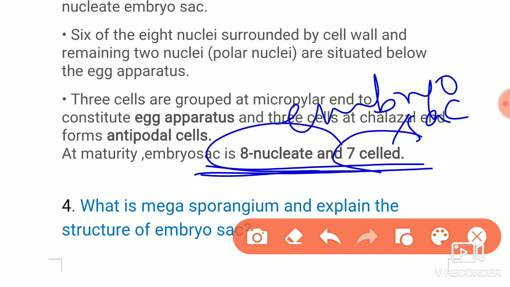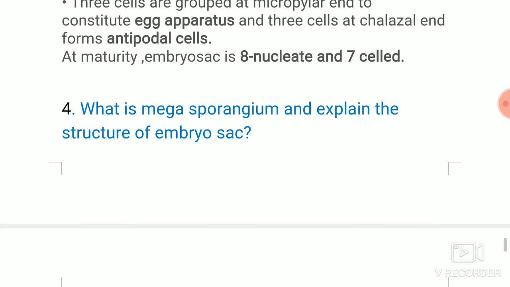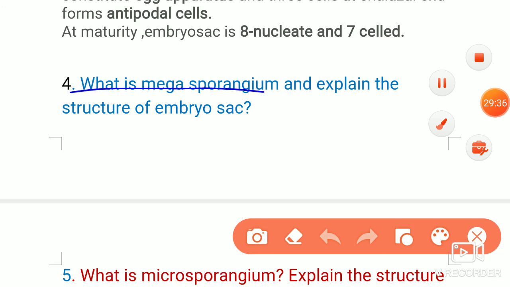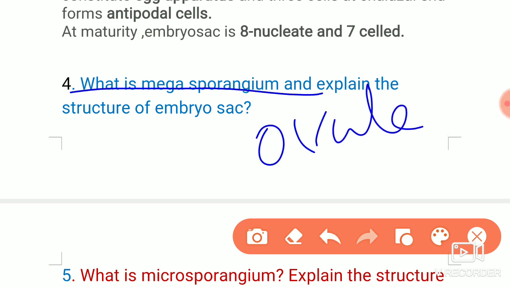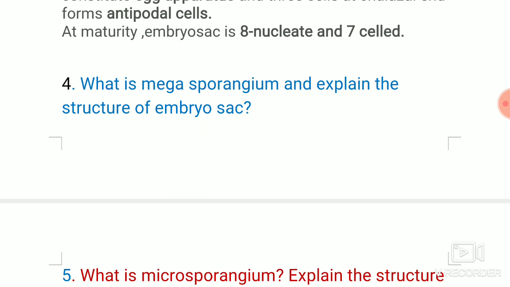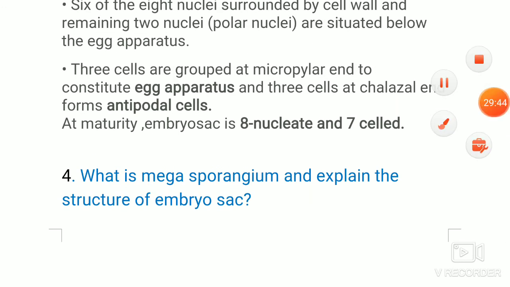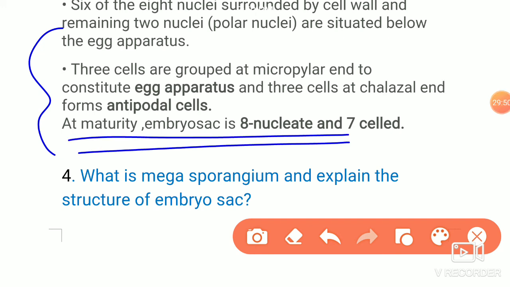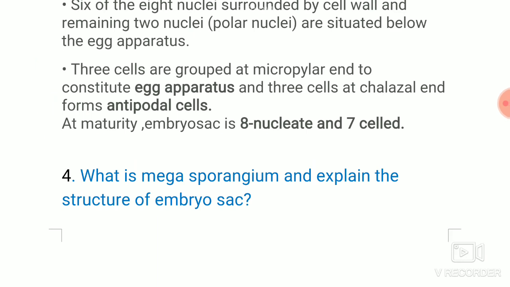The next is, what is megasporangium and explain the structure of embryo sac. So here you can see that megasporangium, which I just explained now, the same should be written. Megasporangium means ovule. Explain the structure of embryo sac: the previous question, what I have explained so far, this is the embryo sac structure. Megasporangium was also explained in the previous question, what points should be present in that.